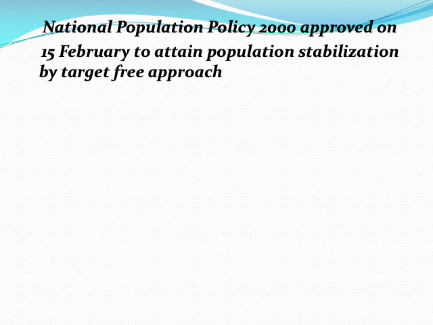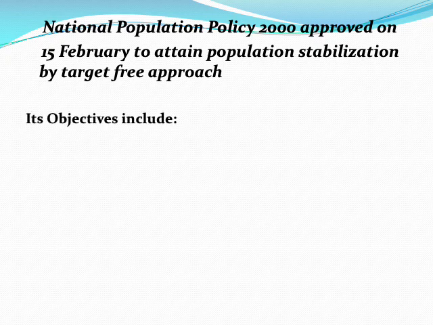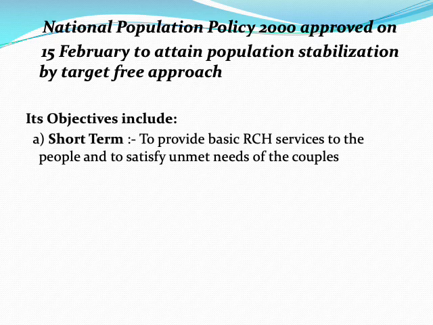Now the National Population Policy 2000, approved on 15 February, aims to attain population stabilization by a Target 3 approach. Its objectives were: short-term objective, to provide basic RCH services to the people and to satisfy unmet needs of the community.